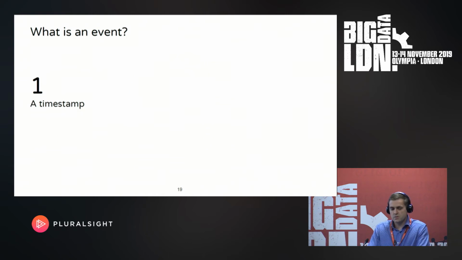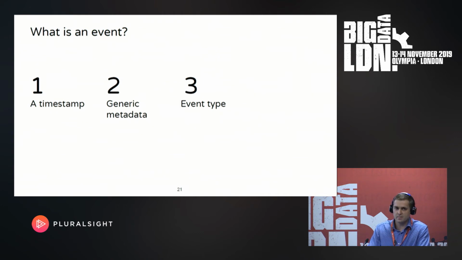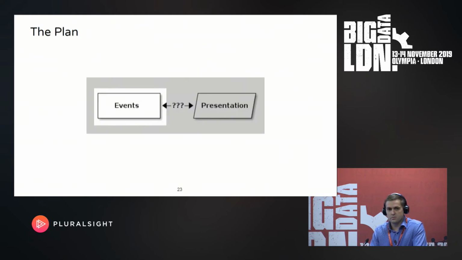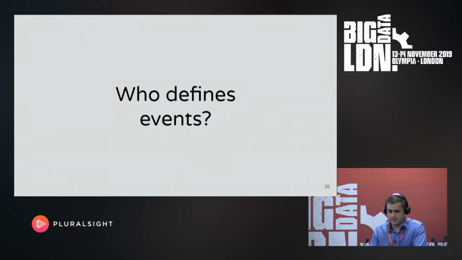Technically speaking, every event is a timestamp with some kind of generic metadata attached to it, saying that this event comes from the given brand, on a given platform, from a given version, and so on. What we also have is an event type, which basically says what kind of properties we are going to expect from that event, and they're going to be present all the time. This allows us to build up schemaful data and is very useful in general. So data is no longer data, it's events we receive. So let's update the plan.